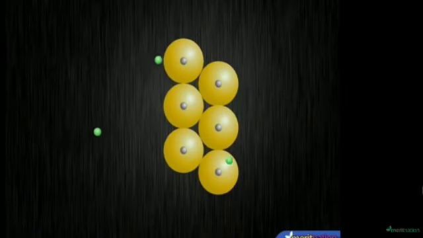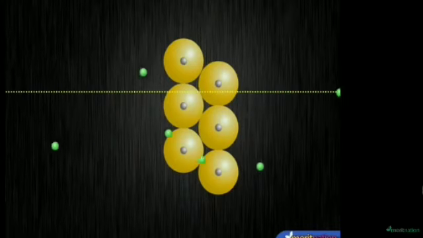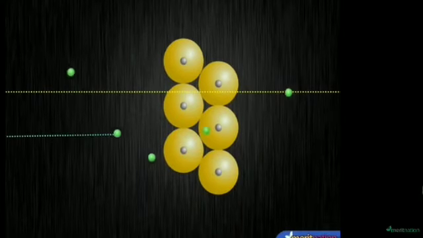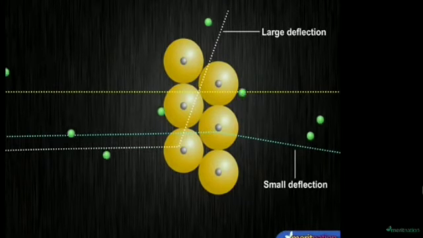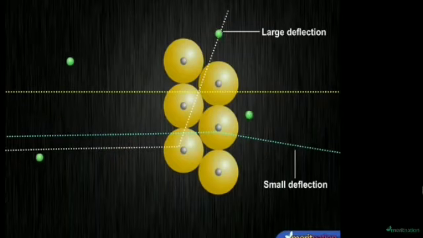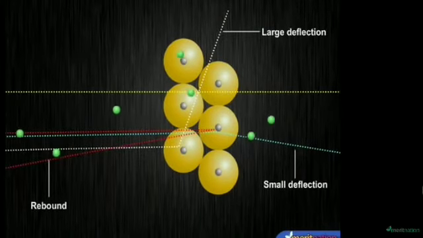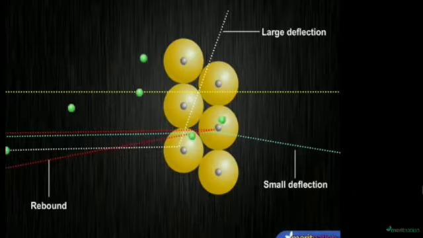So what observations did he make? The conclusion that he drew from this: observation 1, that most of the alpha particles passed straight through the gold foil without any deflection from the original path. He concluded that there is a lot of empty space in the atom. Observation number 2, that a few alpha particles were deflected at small angles and a few at large angles. So there is a small positively charged object present at the center of the atom, and it repels the positively charged alpha particles and deflects them from the original path.